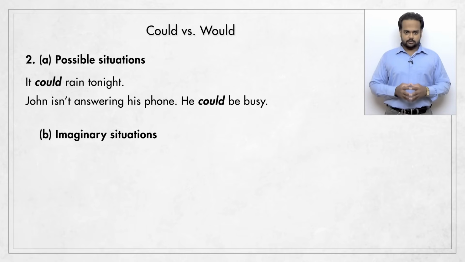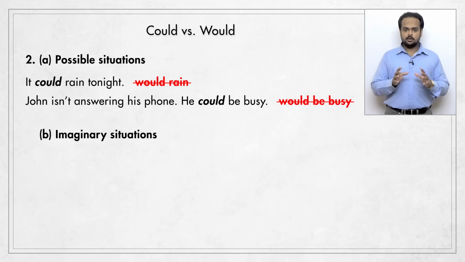Notice that in both of these sentences, could is not a past tense form. It's just used to show possibility. But I cannot use would for this purpose. So these are possible situations. But when we talk about imaginary situations, we prefer to use would.